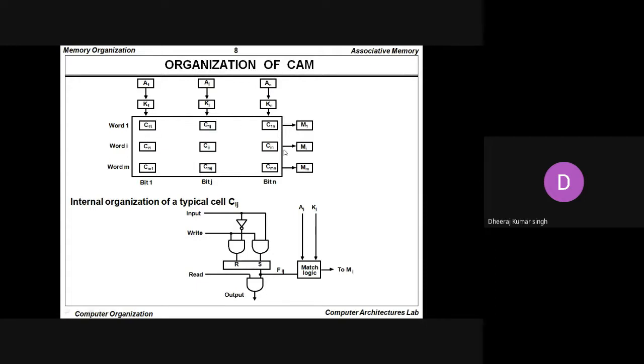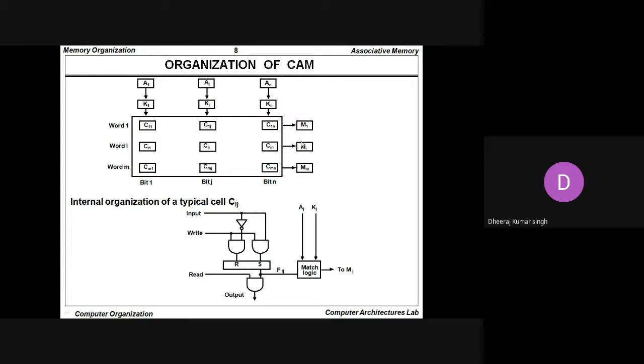The content addressable memory cells are present in horizontal form, and we are saying here that word 1, word 2, word 3 and so on up to word m are present there. So each and every word is n bit. We are saying C11, C1j, C1n, meaning n bits are there in a single word, that is word 1. Again Ci1, Cij, Cin, at the ith word the total number of bits is n. Again in word m, the total number of bits is n.